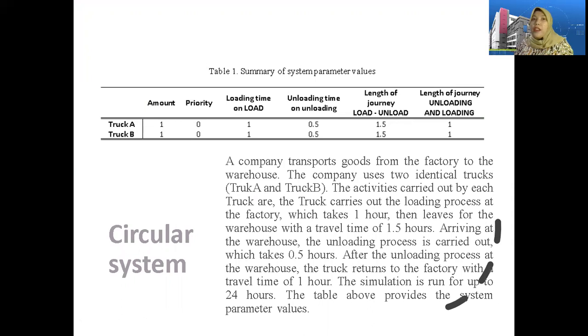Circular system. In Table 1, we show the summary of system parameter values. We have two entities or two trucks, namely truck A and truck B. A company transports goods from the factory to the warehouse. The company uses two identical trucks, truck A and truck B. The activities carried out by each truck.